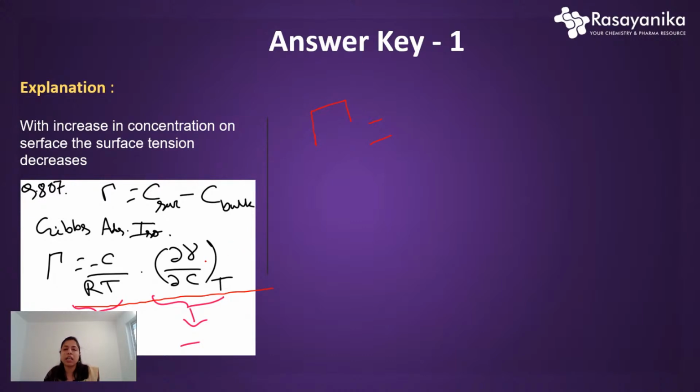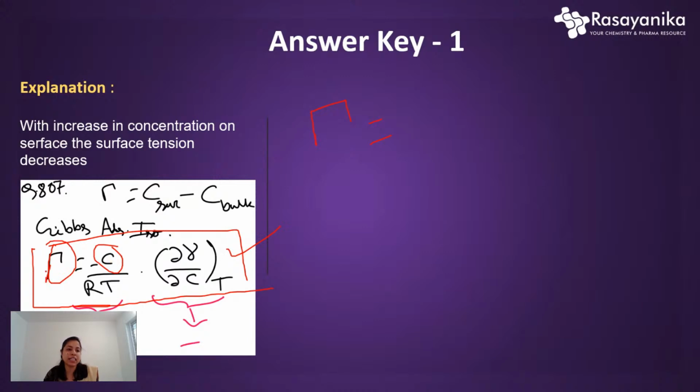That is the partial derivative of gamma, the surface tension, with respect to concentration at constant temperature. This is basically the Gibbs adsorption isotherm, the equation we need to remember for surface chemistry. So this gamma represents the surface tension, and what is C? C is basically the concentration.